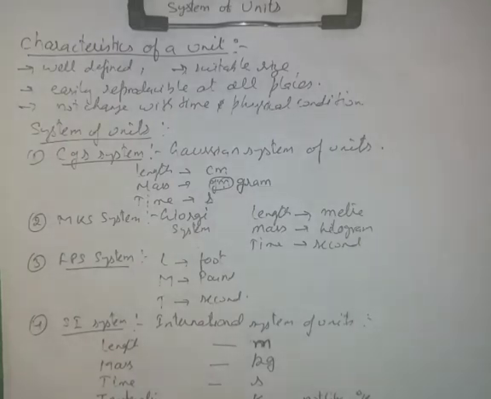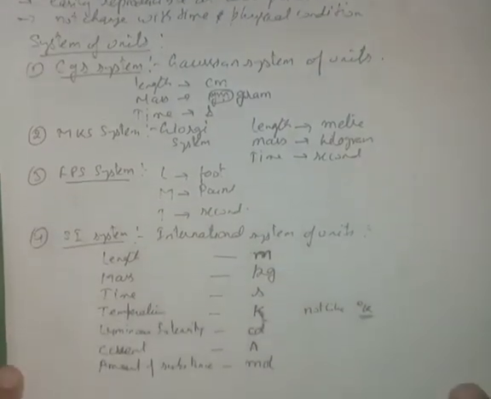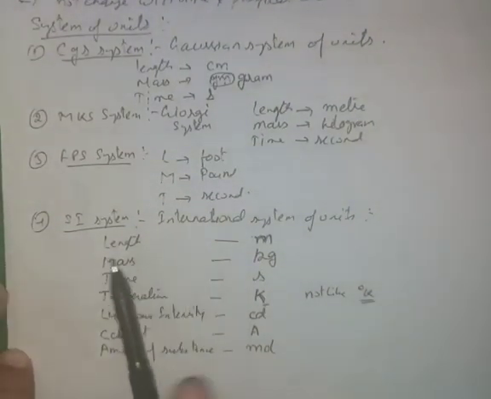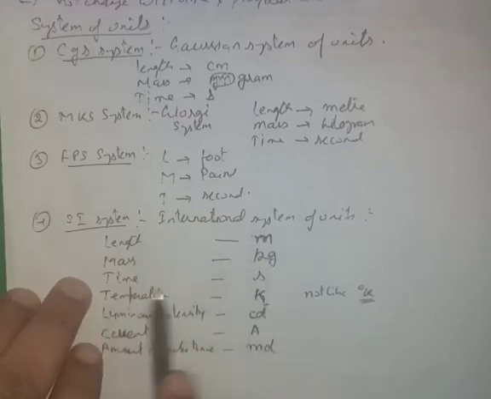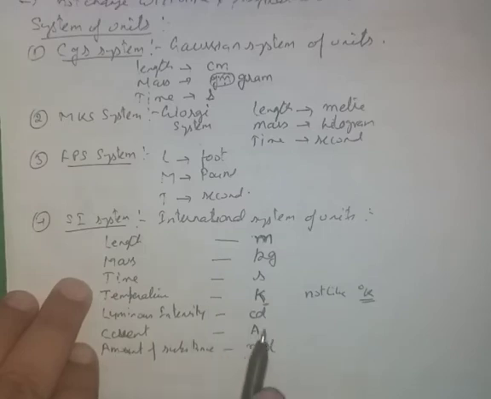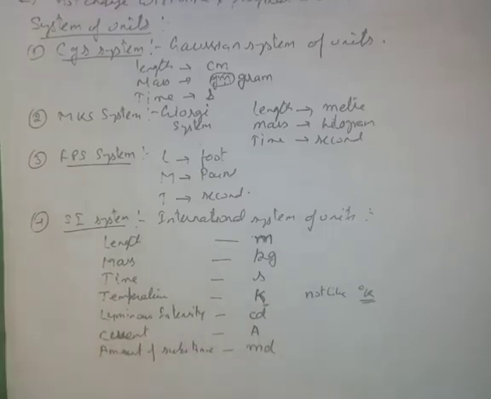So these are the units. Length is measured in meter, mass in kg, time in second, temperature in Kelvin, luminous intensity in candela, current in ampere, and amount of substance in mole. So this is the SI system of units.